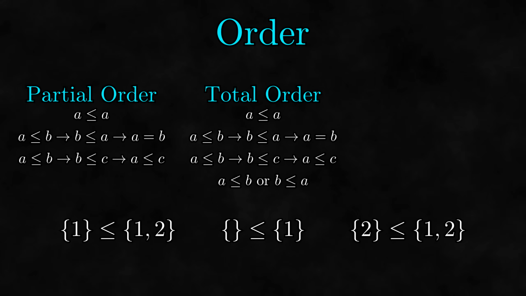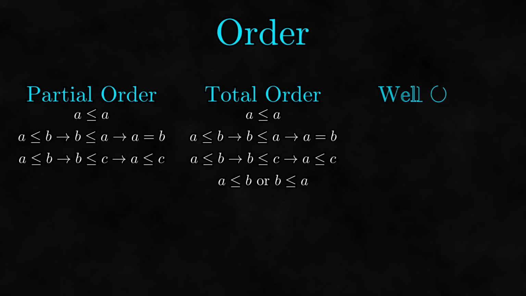One interesting thing that can happen in partial orders is that we can have things that are incomparable. For example, neither of the sets containing just 1 and just 2 are less than the other. While they may seem strange at first, partial orders are ubiquitous throughout mathematics. Another kind of order is well orders.